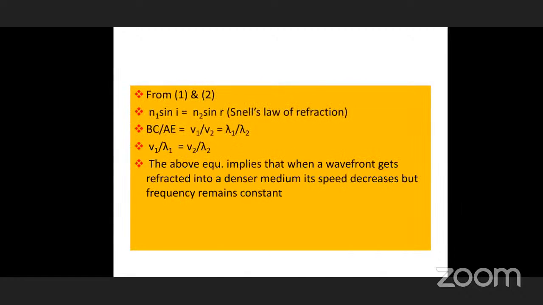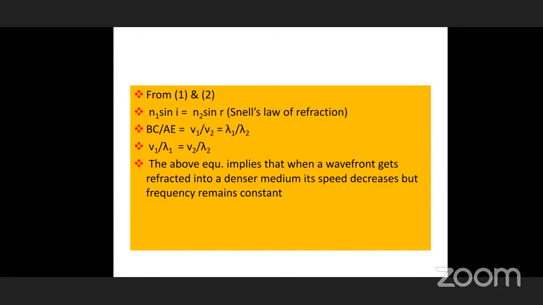So, if sin I by sin R is equal to V1 by V2, substituting that, V1 means C by N1, and the Cs get cancelled out, then you get Snell's law: N1 sin I is equal to N2 sin R. This is Snell's law of refraction, which is also proved according to Huygens wave theory.